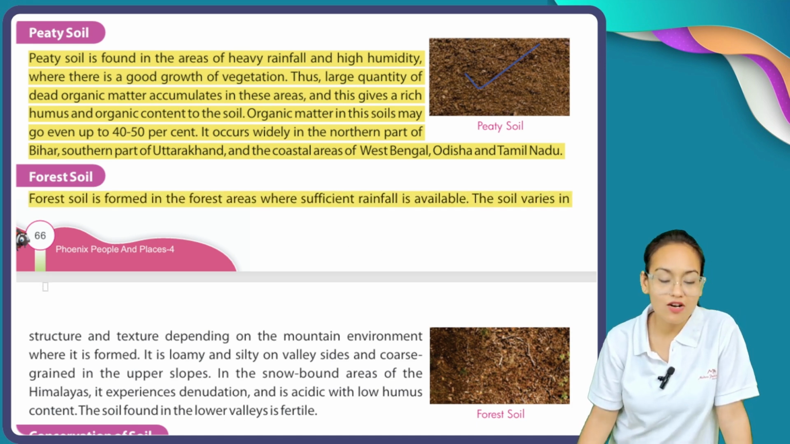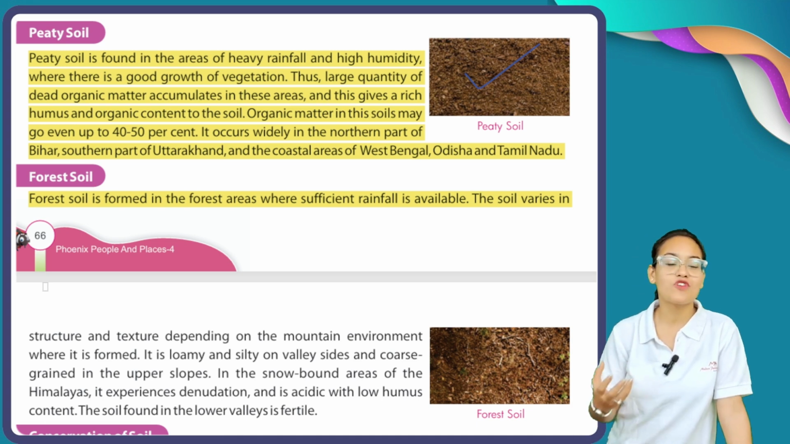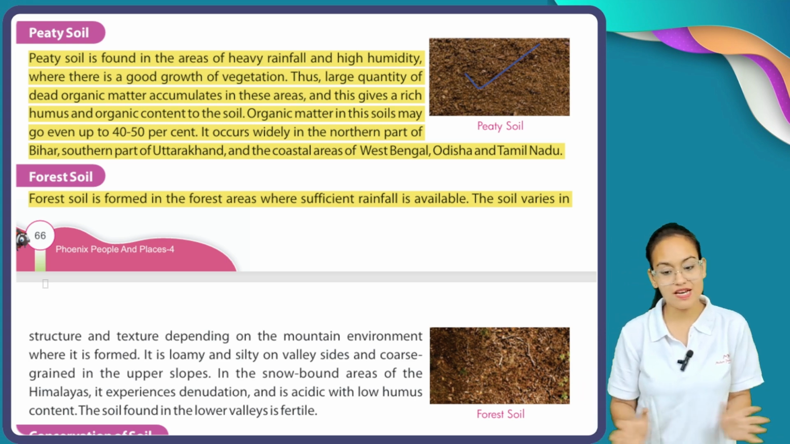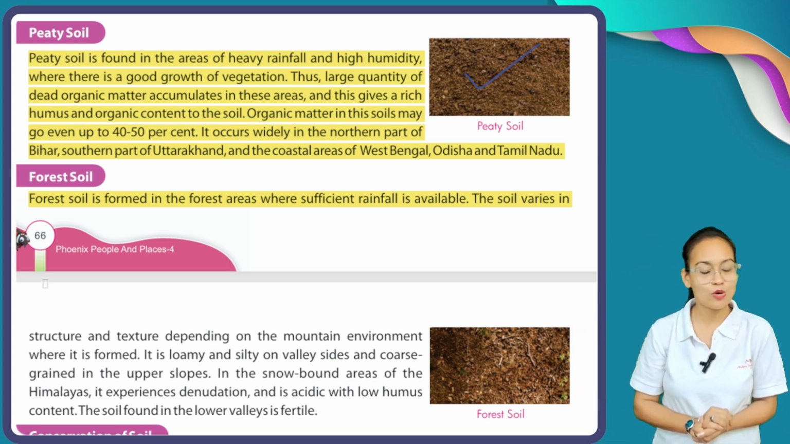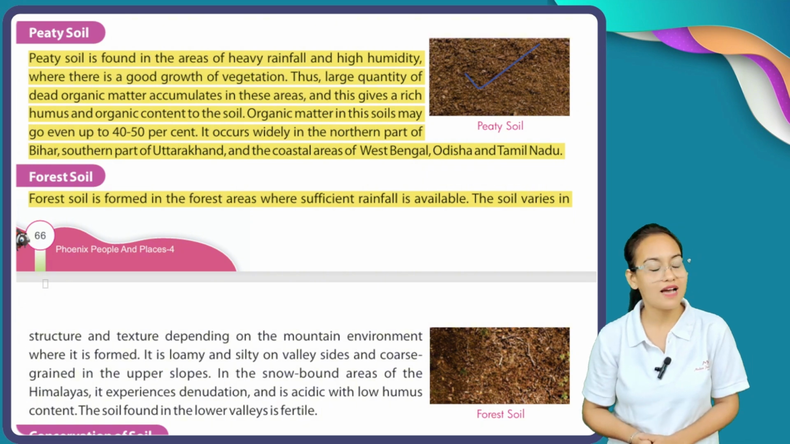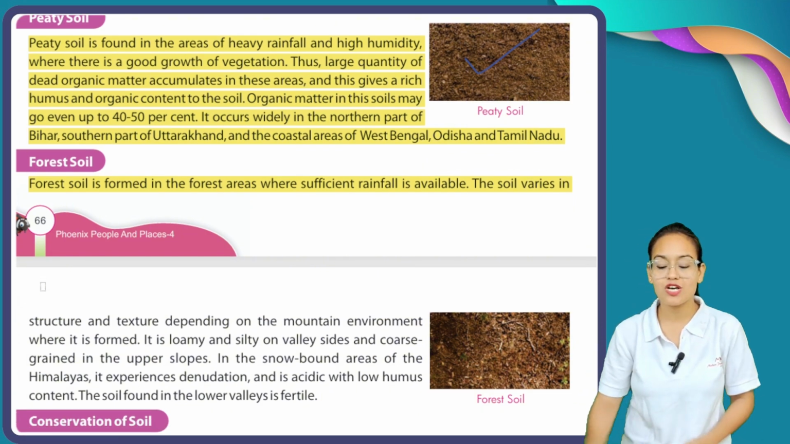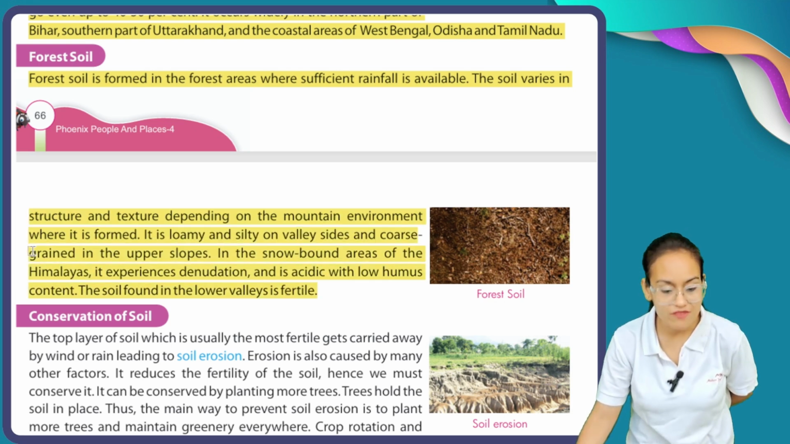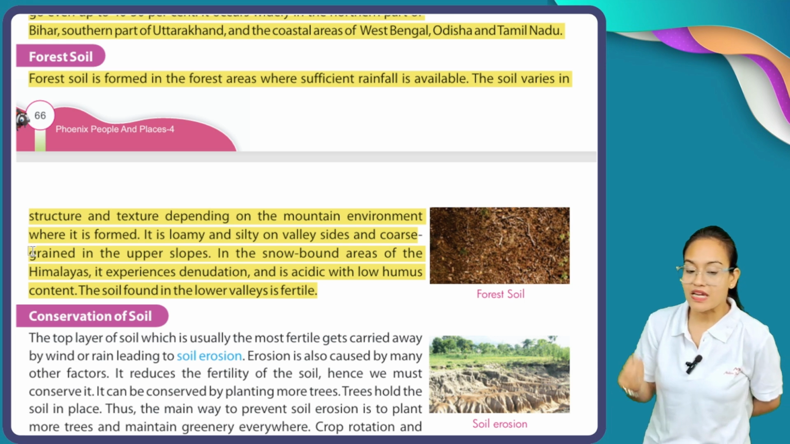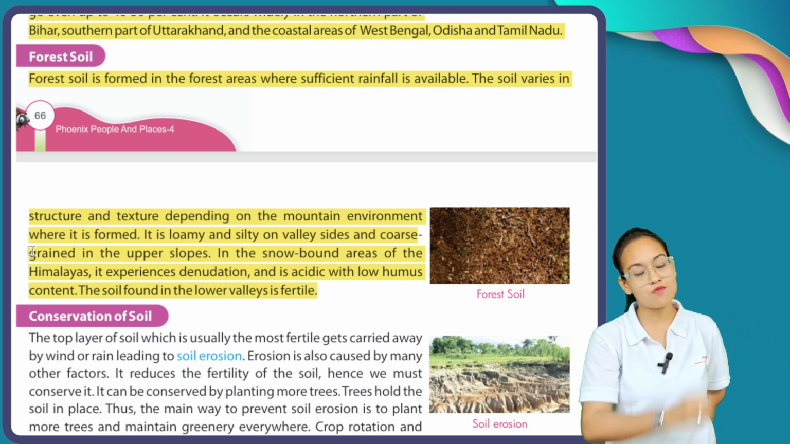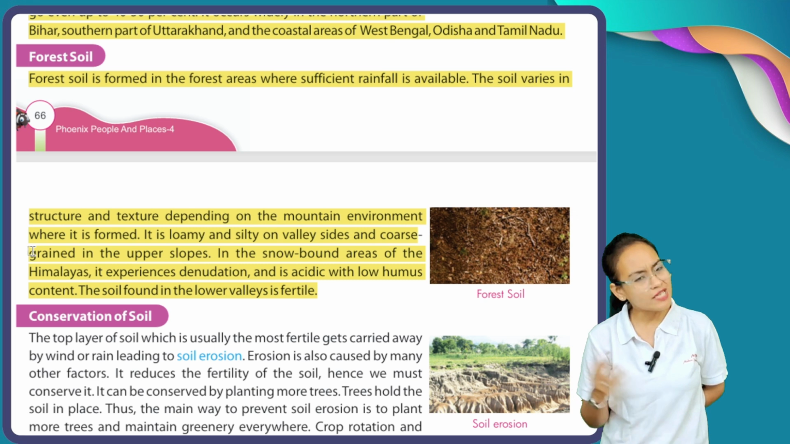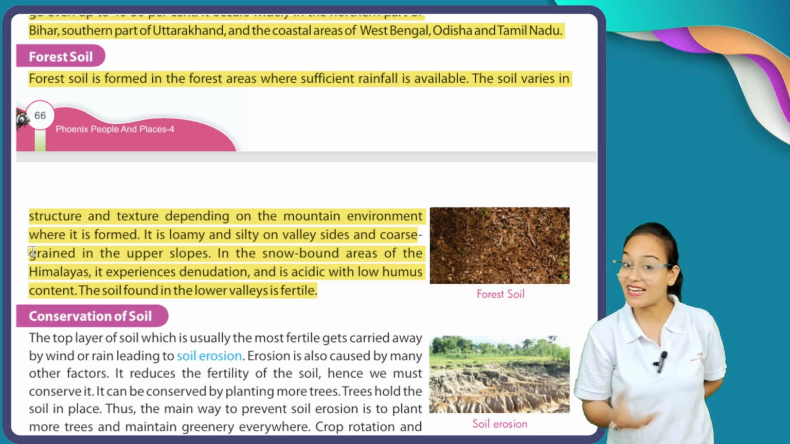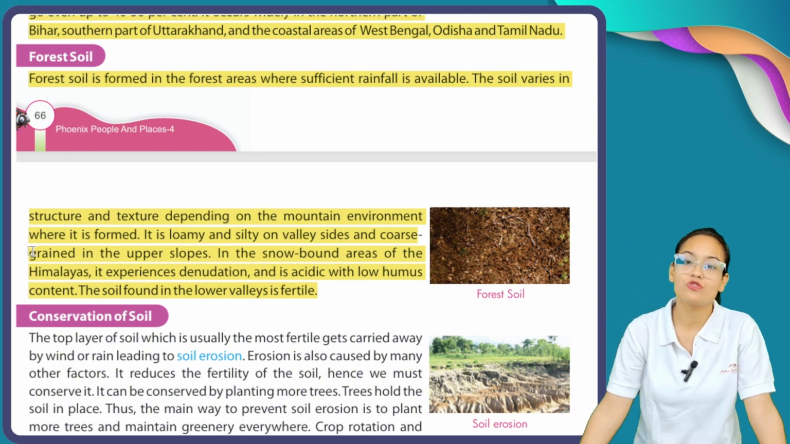The name automatically suggests the soil which is found in forest areas. Forest soil is formed in the forest areas where sufficient rainfall is available. Okay, so in forest, rainfall occurs in sufficient amount. The soil varies in structure and texture depending on the mountain environment where it is found. But the texture and structure of this type of soil, meaning forest soil, depends on what kind of forest that area has, and what amount of rainfall they are going to get.